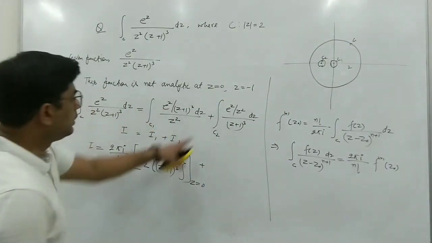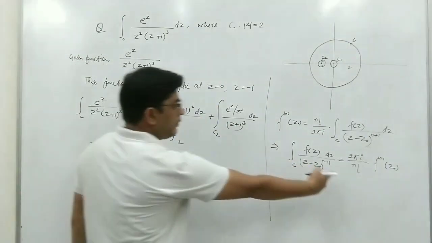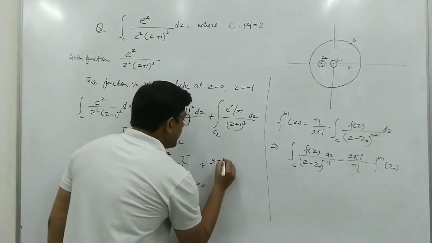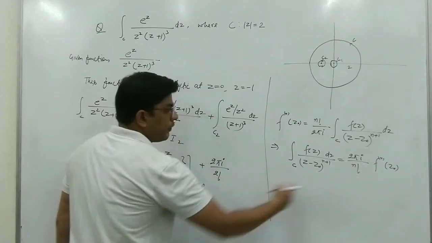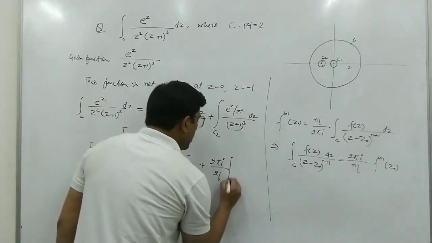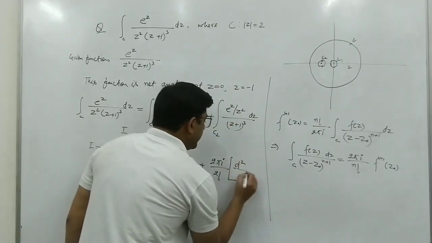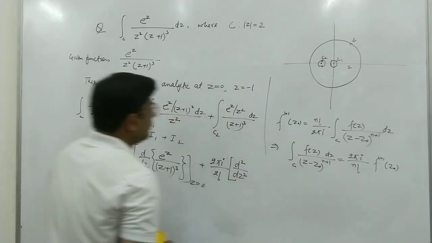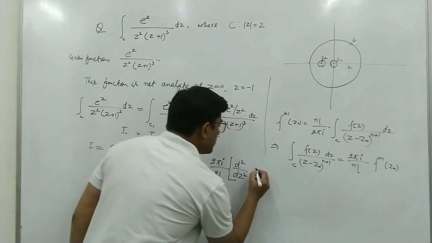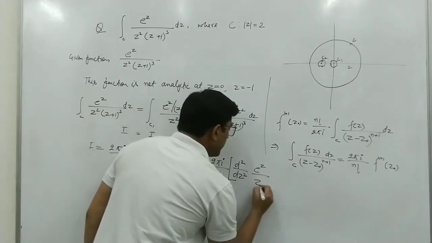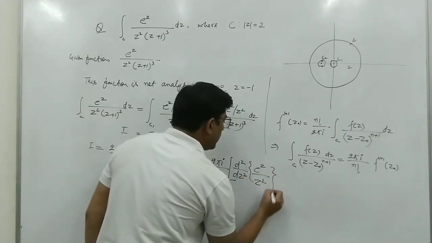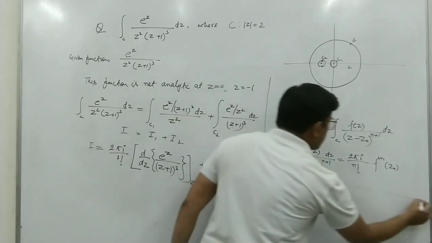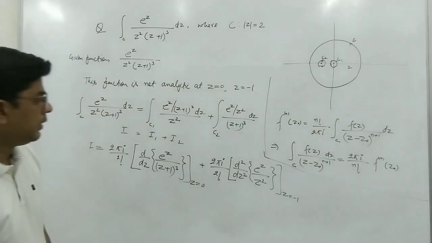Plus, for the second integral, we put n equal to 2. So this is 2 pi i upon 2 factorial, and now we have the second derivative of the function e^z upon z squared, differentiated 2 times, evaluated at the point z equal to minus 1.